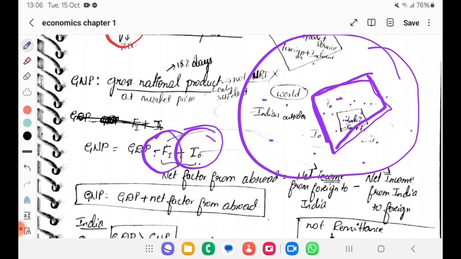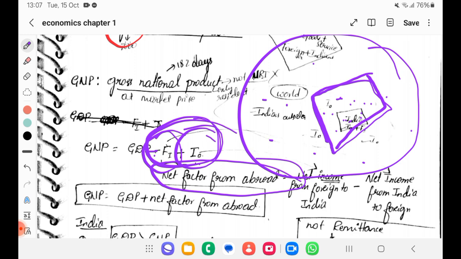We minus that, okay? We have to take out all the foreigners' contribution. We have to include all the national contribution. If you do that, that is said to be net factor from abroad. Okay, this is net factor from abroad. That is, GNP is equal to GDP minus FI, that is income from foreign to India, plus net income from India to foreign. Okay. So this is net income from India to foreign.